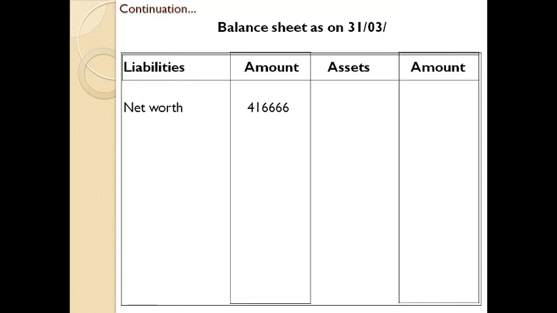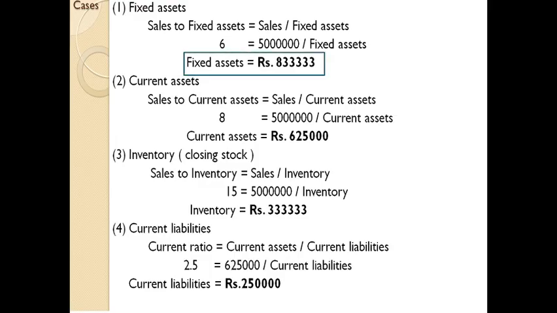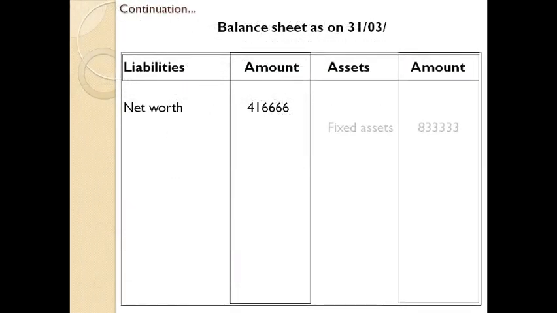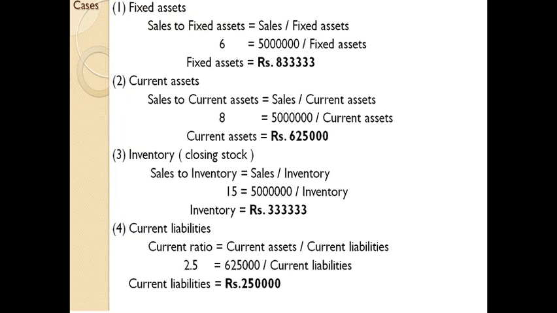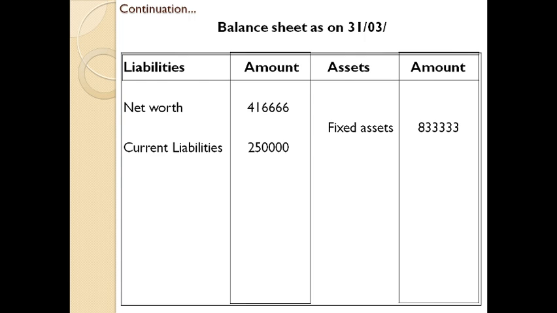If there is any information regarding reserves and surplus, you must split the net worth into share capital as well as reserves and surplus. Remember to do that. Next item, fixed asset 8,33,333. So you can directly substitute the same item on the asset side. Next item, current liabilities 2,50,000. You can directly note down the same on the liability side, 2,50,000.